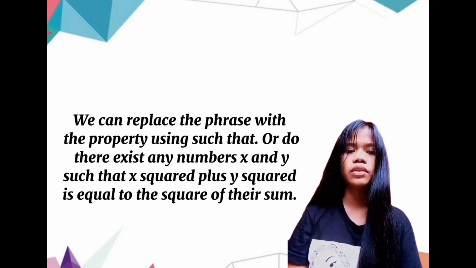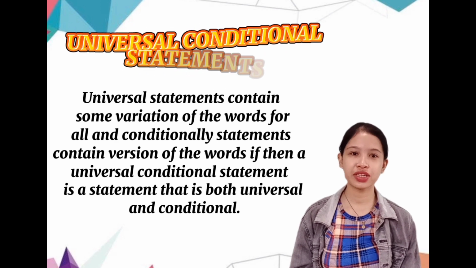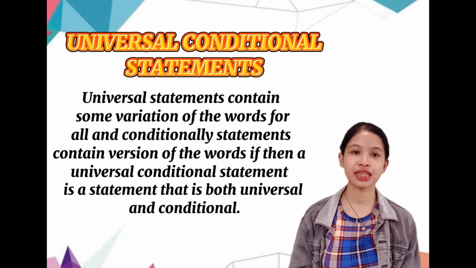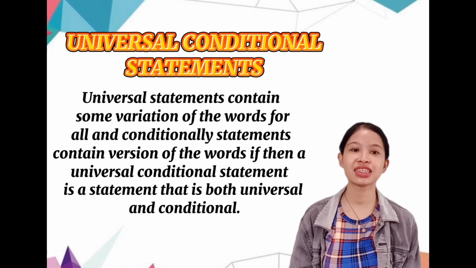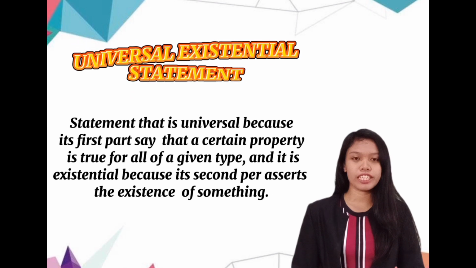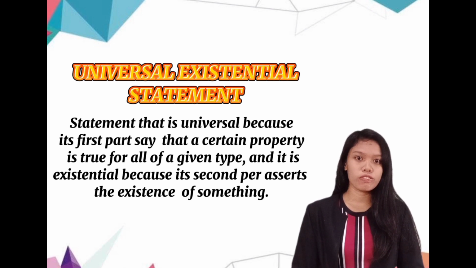We have different ways of writing sentences using numbers. Universal conditional statements. Universal statements contain some variations of the words "for all," and conditional statements contain versions of the words "if-then." A universal conditional statement is a statement that is both universal and conditional. A universal existential statement is universal because its first part says that a certain property is true for all of a given type, and it is existential because its second part asserts the existence of something.